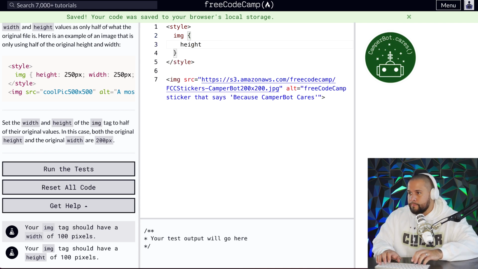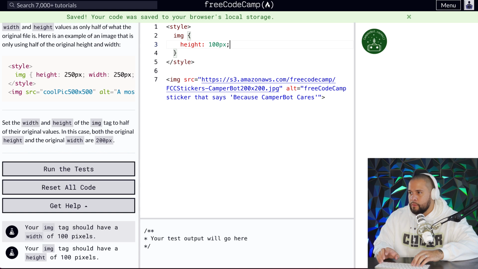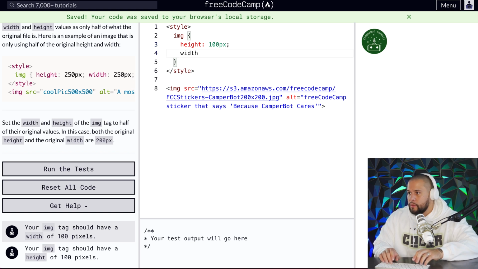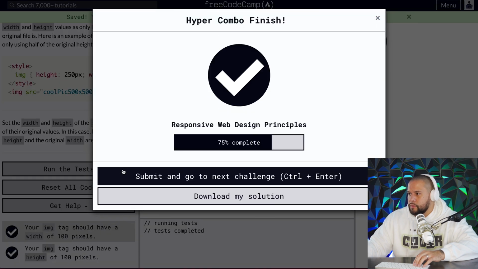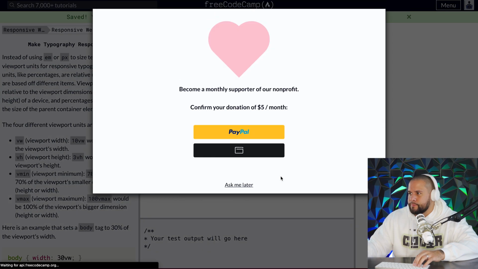We'll go height, 100 pixels. Boom. We'll go width, 100 pixels. What if you need to do 50% instead of 100? See if it'll actually work. Boom. Let's go.